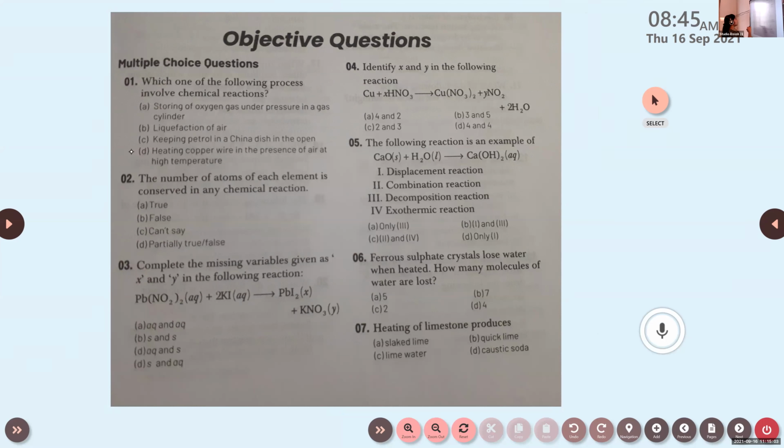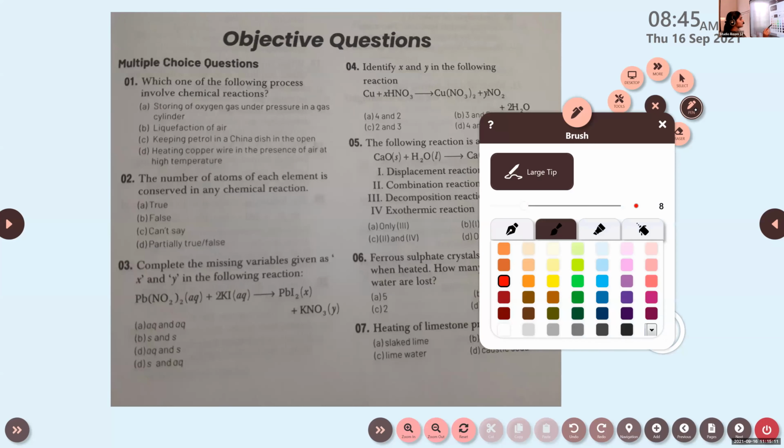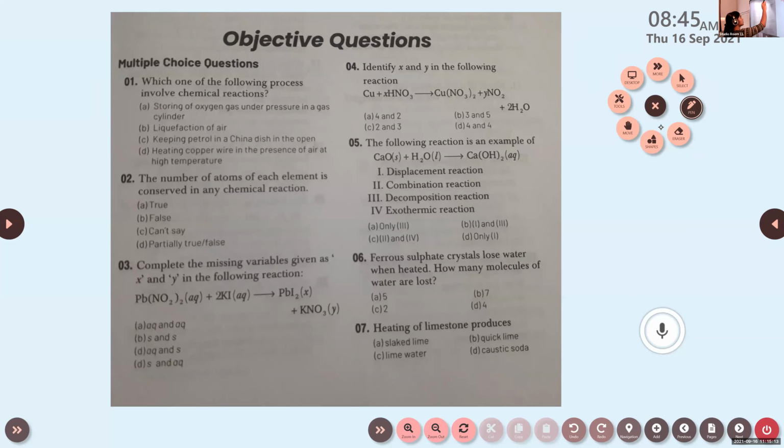Very good. Heating copper wire in the presence of air at high temperature, because here a change in temperature occurs, right? So a new product will be formed. Then liquefaction of air, right? We are converting the gaseous form to liquid by applying pressure. Clear? Yes.